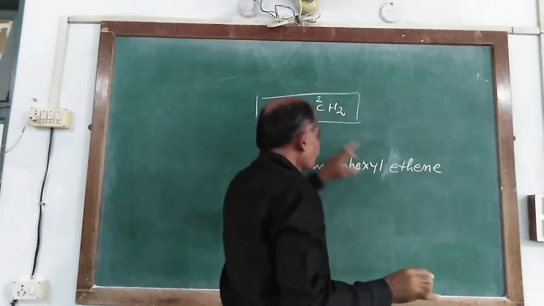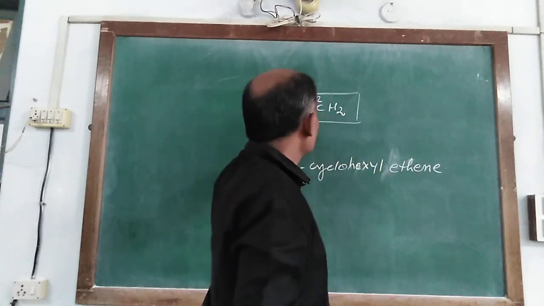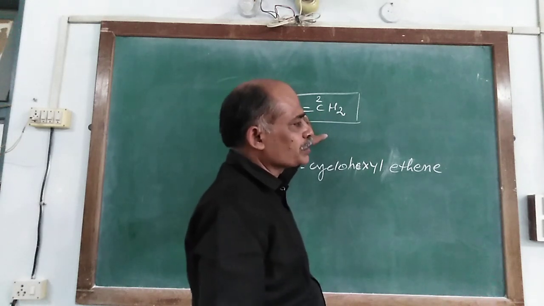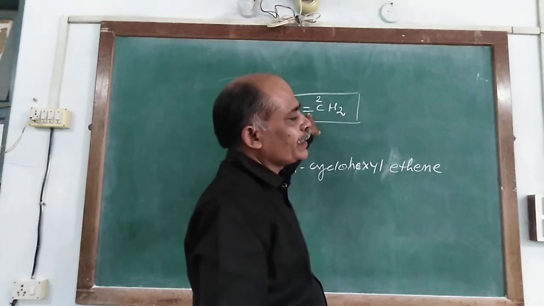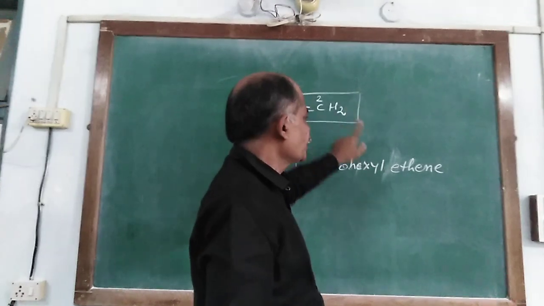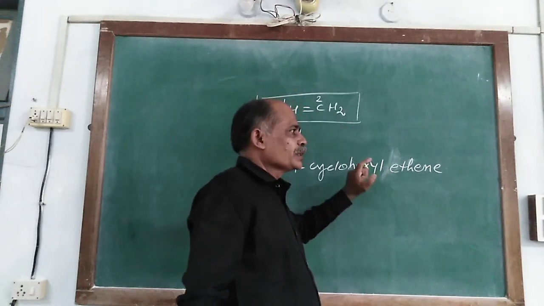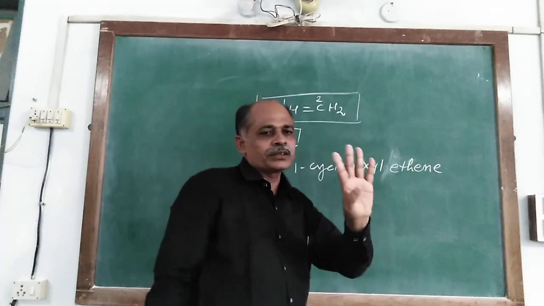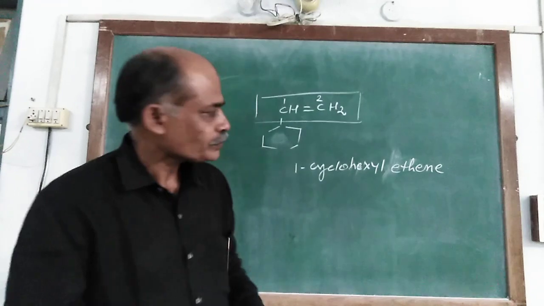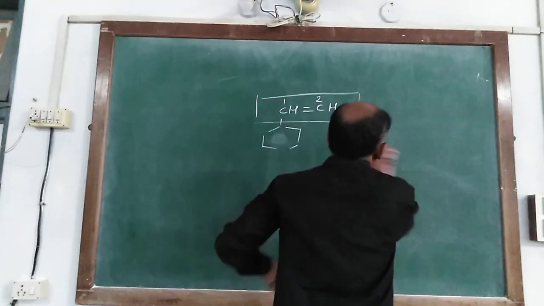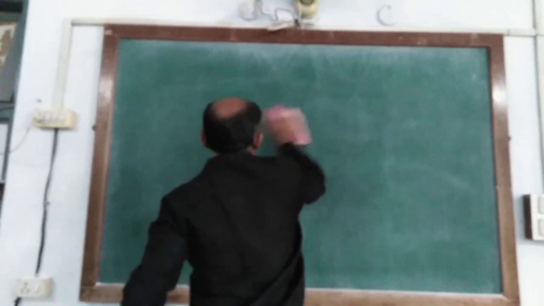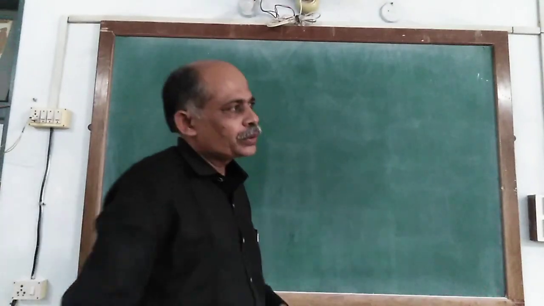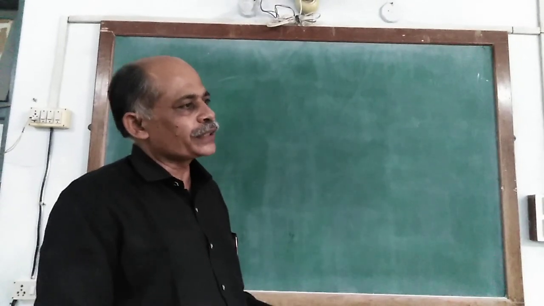Here numbers are not indicated because, in two carbon atoms, the double bond is always located at carbon number 1 and 2. So it is always the number of carbon atoms, and the number of double bonds is always 1. Now we take this. This way, the IUPAC nomenclature of alkene compounds is completed.